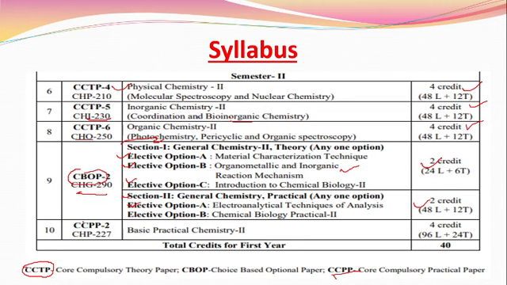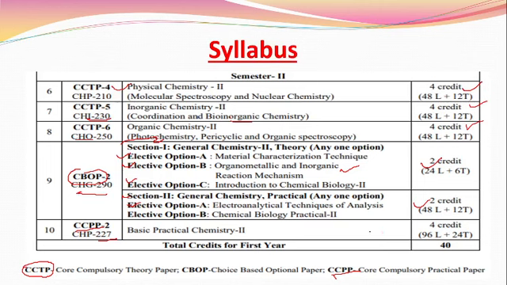Last is the CCPP, the core compulsory practical paper. This is also called the CHP 227. This is called basic practical chemistry. The total credit for the first year is 40. Here there are 20 credits for semester 1 and 20 credits for semester 2.